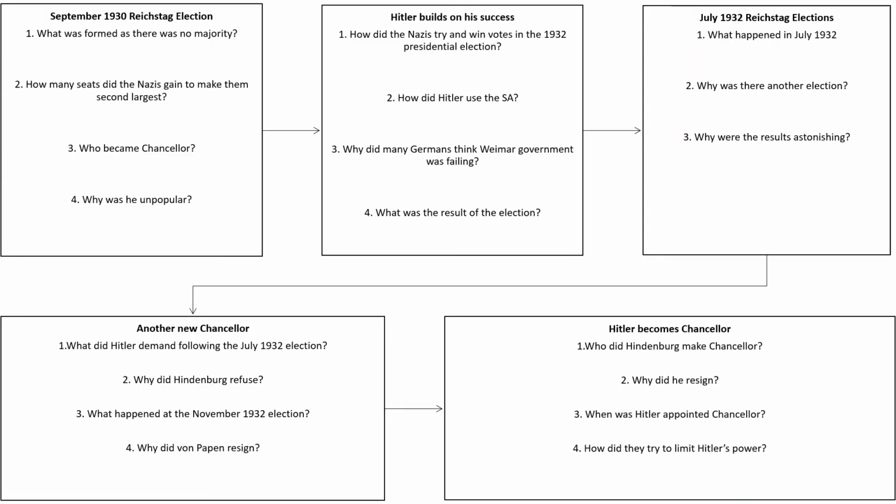So here is what your sample flowchart will look like, and we're going to look at one of the information sheets and I'll show you how you would fill that in. So our questions are, for the first box: what forms if there was no majority? How many seats did the Nazis gain to make them the second largest party? Who became Chancellor, and why was he unpopular? So now we'll go to our information sheet to find that information.